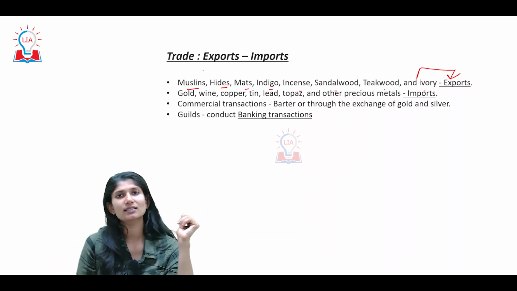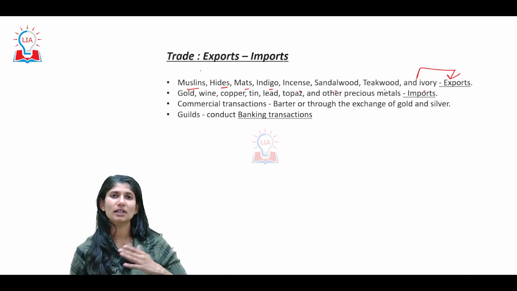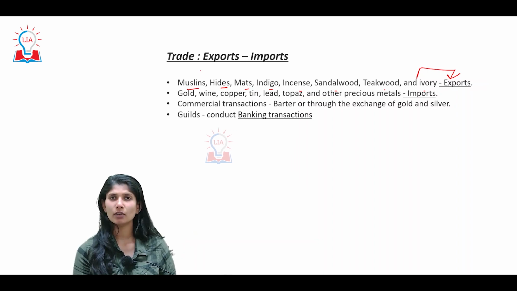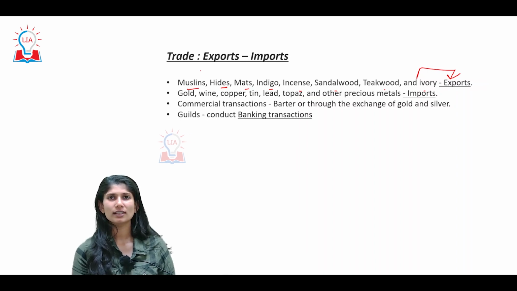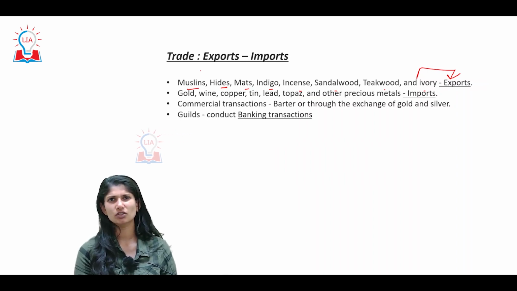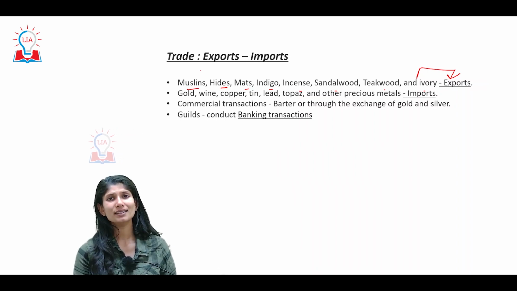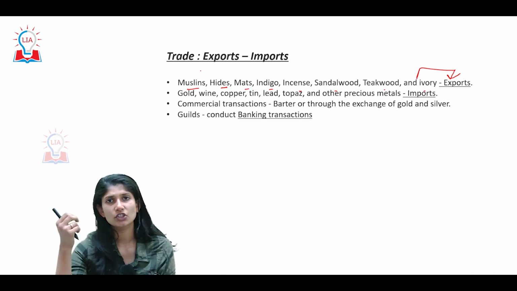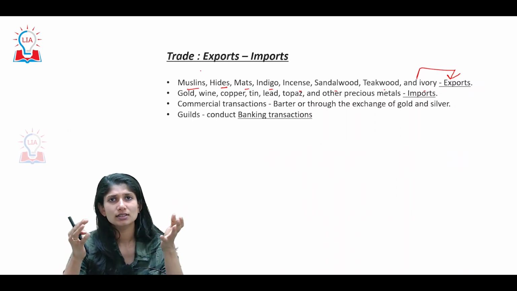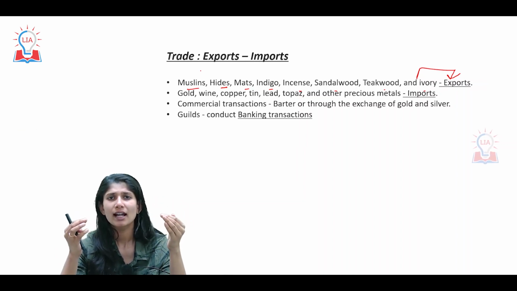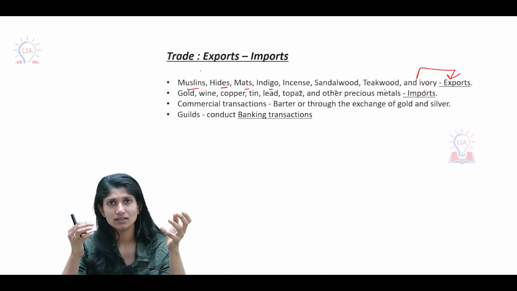Alright. Now, commercial transactions, that is, how exactly was the means of transaction for this kind of trade? It was done through the barter system and also through coins and currency. Now for coins and currency, again entrepreneurship, merchants, everything, pretty much the same thing we have today but in a different version back then. So the banking system was also undertaken by the guilds or shrenis at that period. If you look at the Rashtrakuta period, the society is fairly well functioning. It also seems equitable and just, alright.